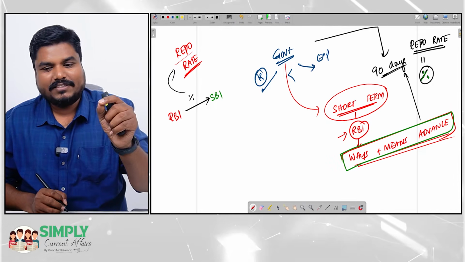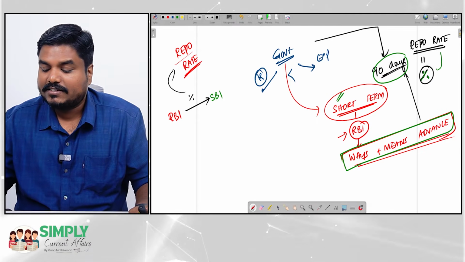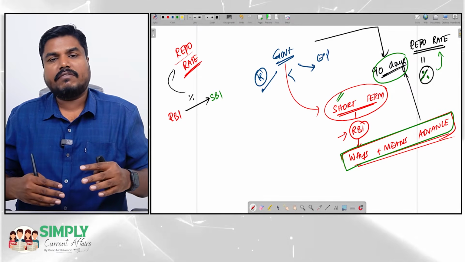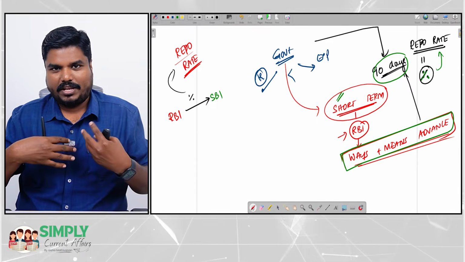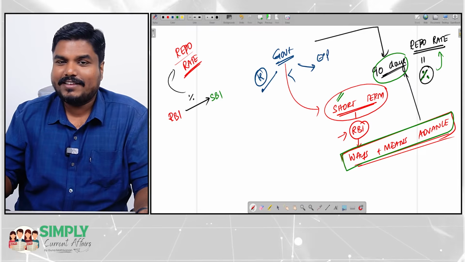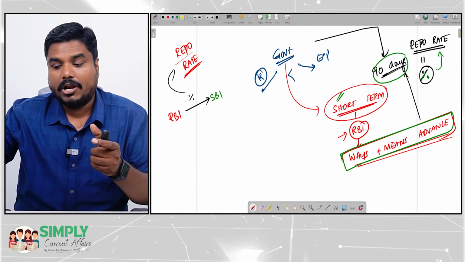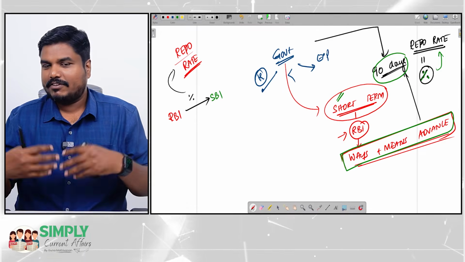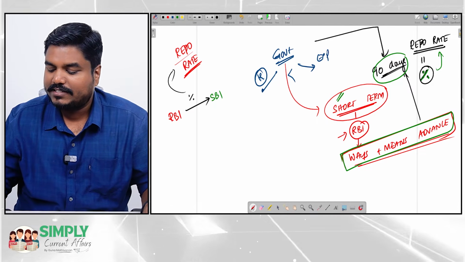So, ways and means advance is a short-term borrowing, the borrowing is for 90 days, and the interest rate will be equal to repo rate. What if the government repays beyond 90 days? Government has borrowed to repay within 90 days, but if it repays beyond 90 days, then for that extended time period alone, the interest rate will be more than repo. For example, if they repay within 90 days, the interest rate is repo rate.